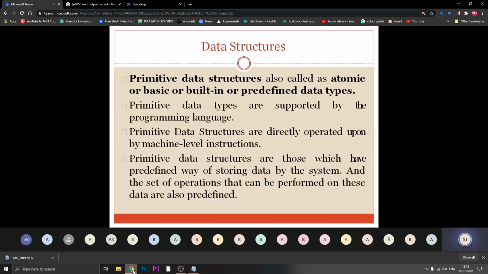We know that all programming languages are supported by these four basic data types, and as those are basic ones, we can say they are directly operated on by machine level instructions. So at the machine level, integer, float, character, double are directly operated. Users are not responsible for analyzing up to the last machine level part.